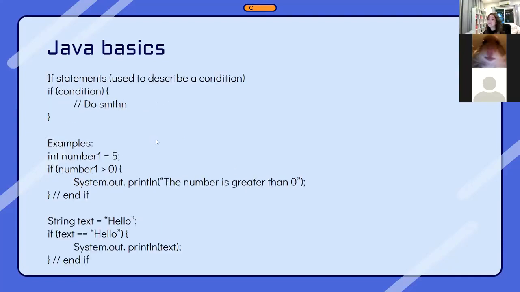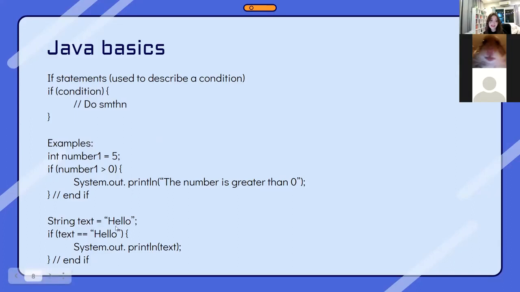Okay, so if statements. If statements are one of the very basic functions that you should know. So how do these work? The if statement starts with if, and then inside the bracket, there will be a condition. So right here, if, and then a condition. An example of a condition would be number is more than 0. So right here, an example, number 1 is more than 0.